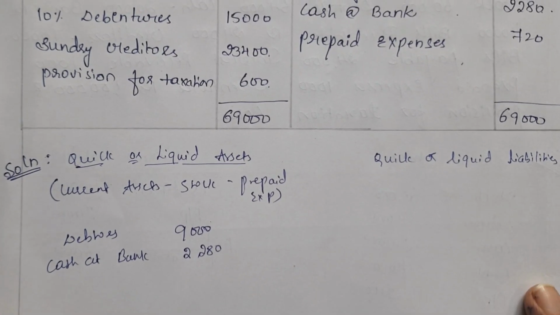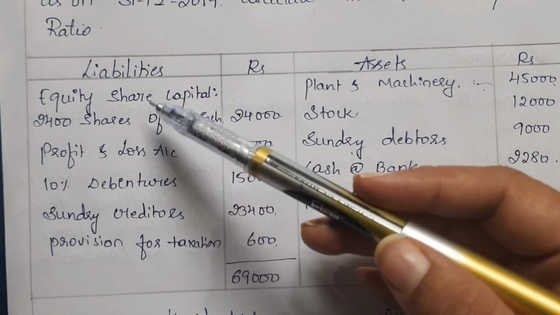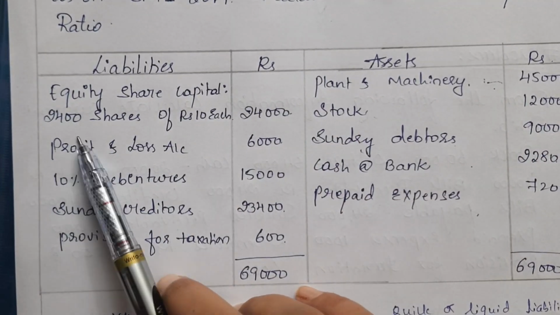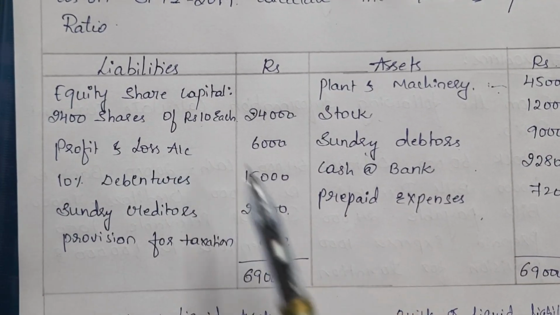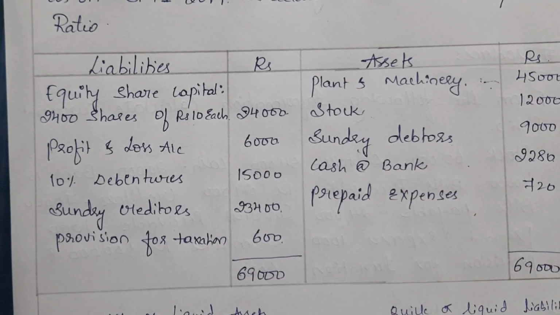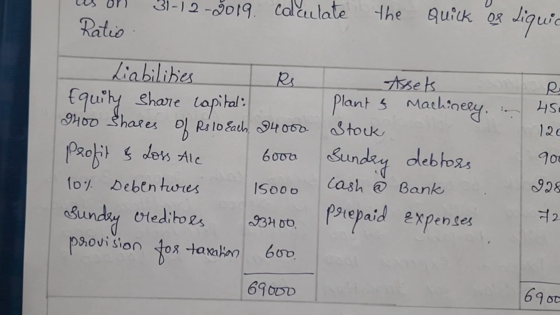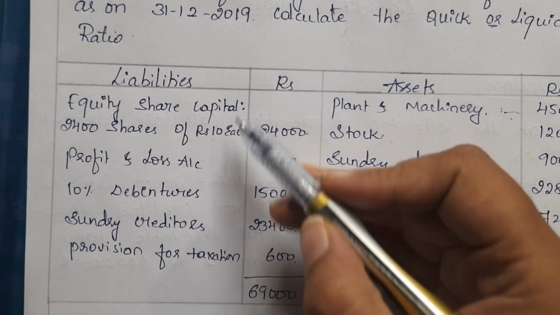Now let's check about quick liabilities. First we have equity share capital, 2,400 shares of rupees 10 each. Equity share capital means equity shares are our long term liabilities. They are not current liabilities or short term liabilities. So just leave it.